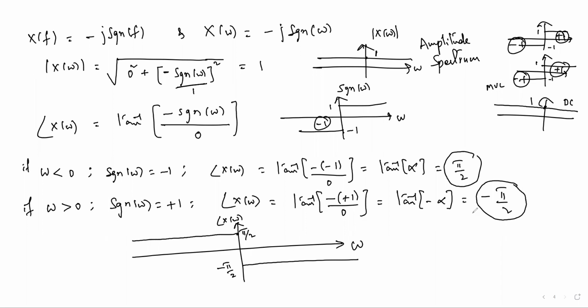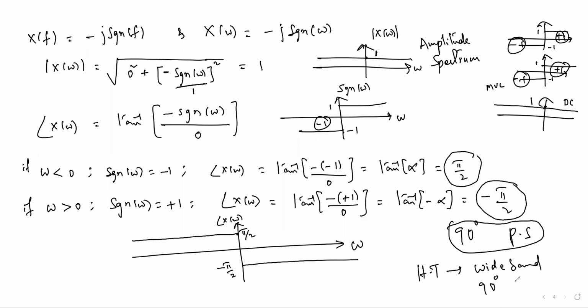In the beginning, I told you it introduces a 90-degree phase shift. But I'm telling you here, the Hilbert transform is called a wideband 90 degrees phase shifter. Why it is called like that means it is not always plus pi by 2 or 90 degrees phase shift.